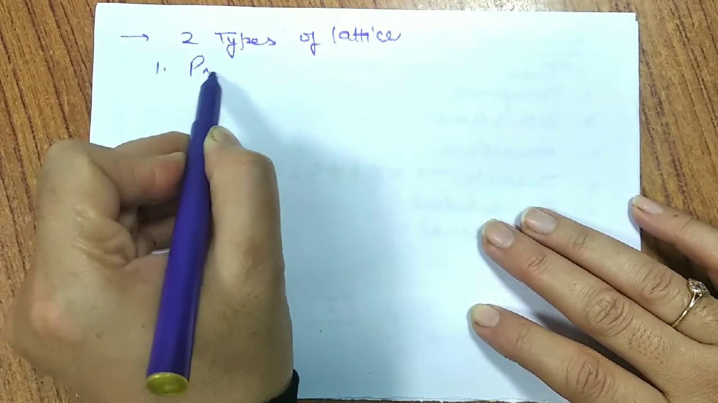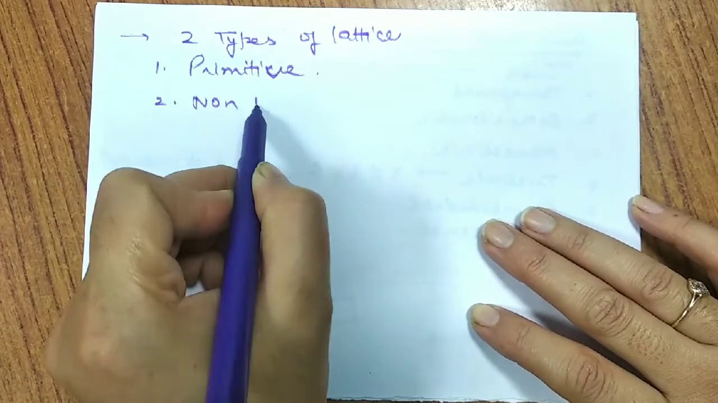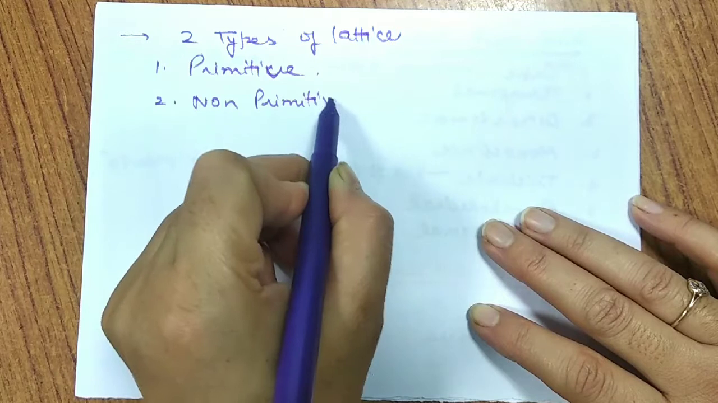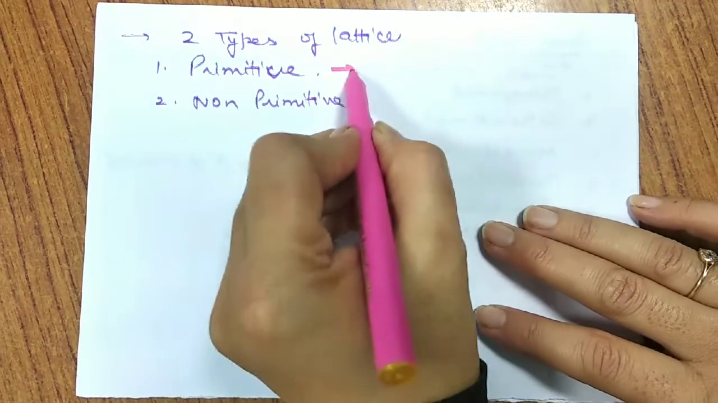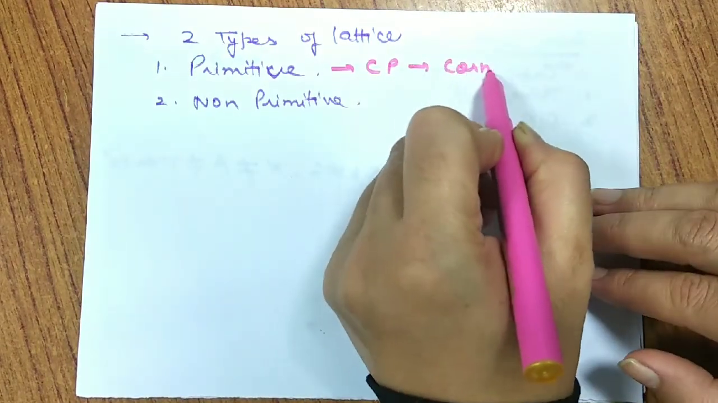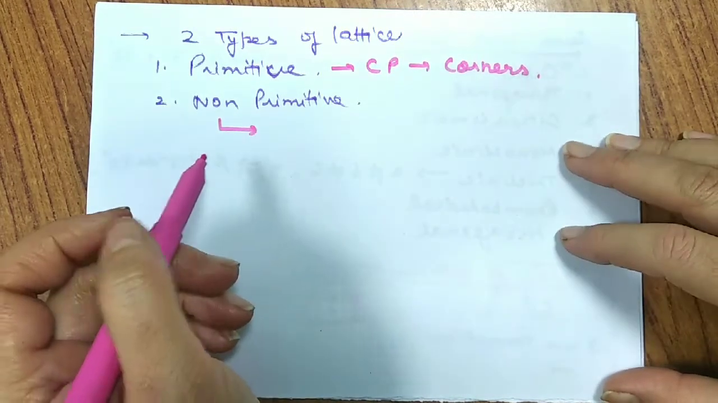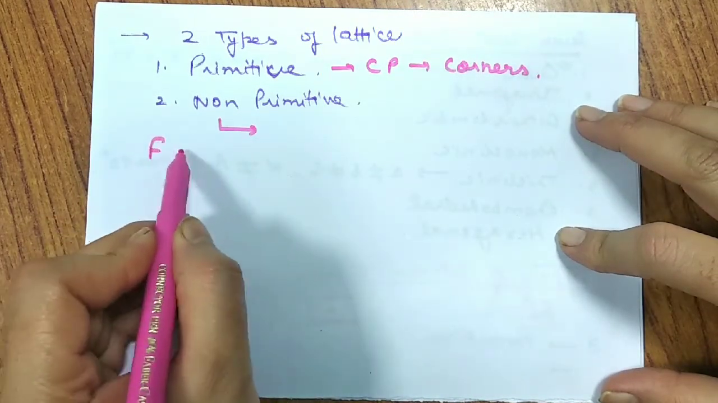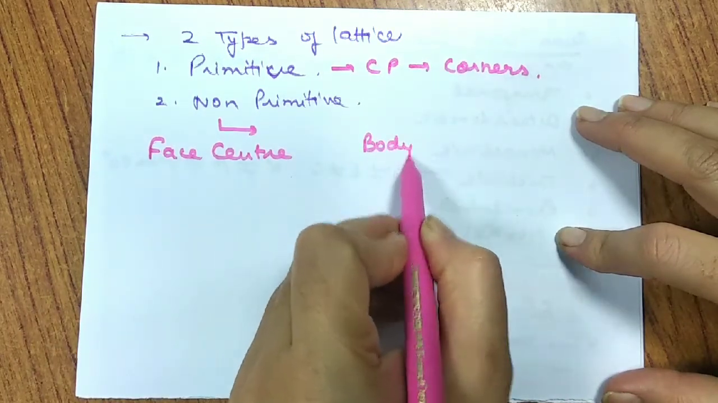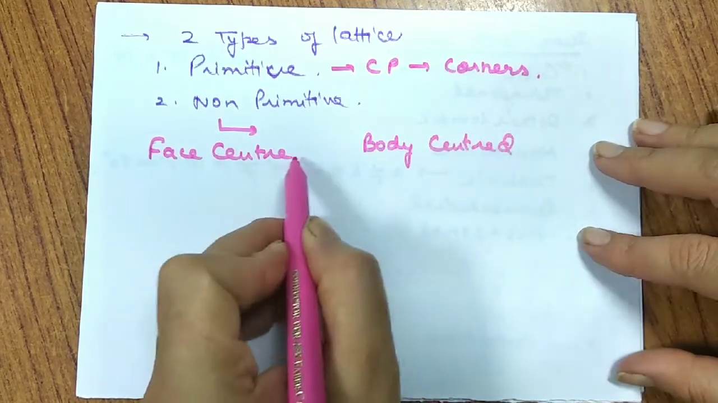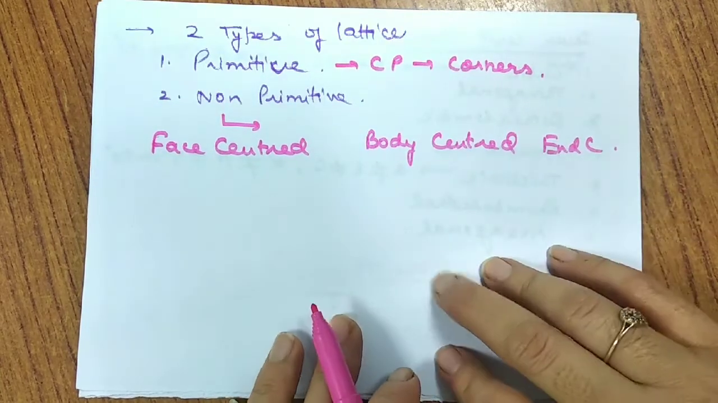And they are the primitive lattice and the non-primitive one. When we talk about the primitive lattice, we call that the particles are present only at the corners. The constituent particles are present only at the corners. We call them as primitive lattice. When we talk about non-primitive lattice, we are further having categories as face-centered, body-centered, and end-centered. So basically what are these?